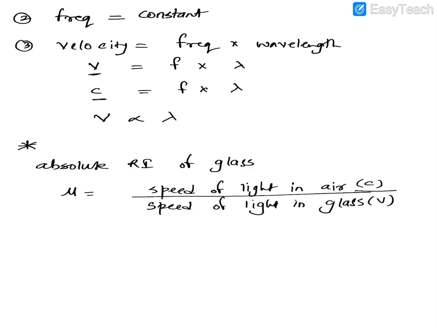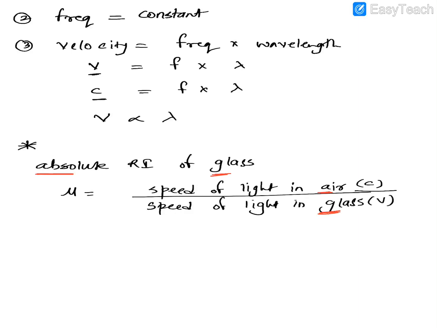Now what does the word absolute mean? Absolute means whenever the comparison is always with air, then it is called absolute refractive index. So we wouldn't call it absolute refractive index if it was the ratio of the speed of light in water to the speed of light in glass. It has to be compulsorily air only. Then only we call it absolute. Second thing, whatever comes in the denominator, we are finding the refractive index of that material.